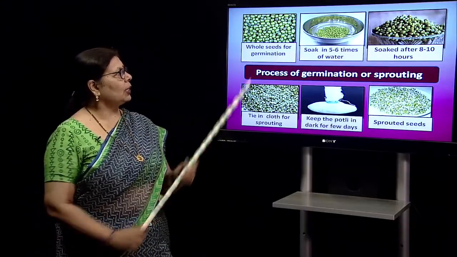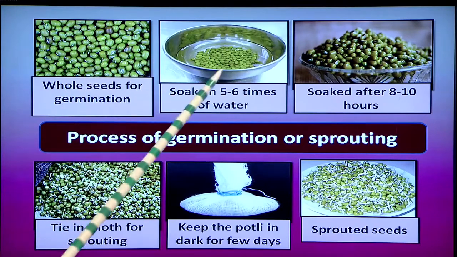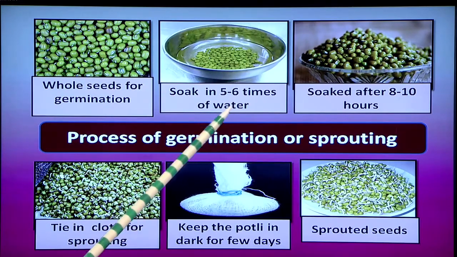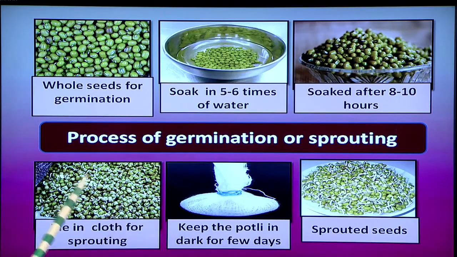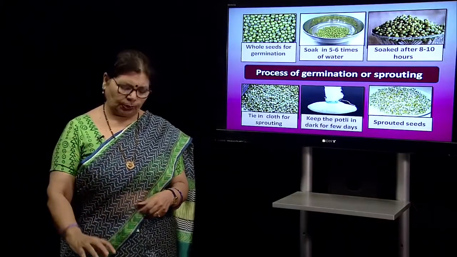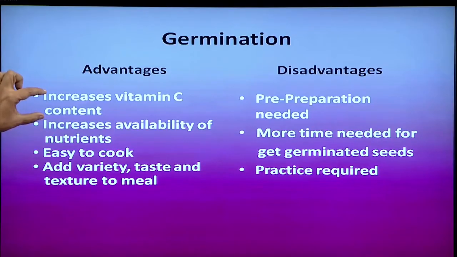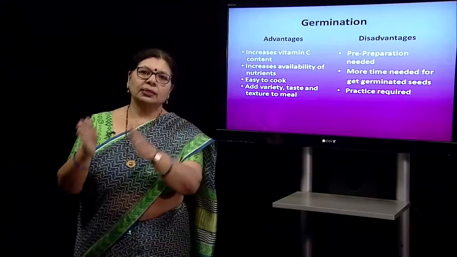So, at home what do we do? This is an example of simple whole moong, which is soaked in a large amount of water for several hours, then tied in a cloth. Make the potli, keep it in the dark, and then after a few days, different pulses and different seeds take different timings to sprout, and vitamin C is increased. During germination, vitamin C is synthesized.